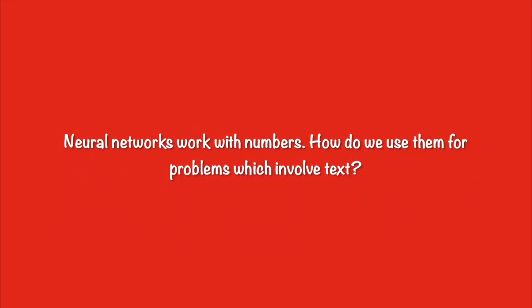Neural networks can only work with numeric input. That is established, that cannot be changed. What we need to do to use neural networks for sentiment analysis, natural language processing, and other problem statements which involve text is to have some way to represent your text data in numeric form. If you think of a document as a sequence of words, what we need to do is to encode every word as some kind of number. And there exist several different algorithms and methods which allow you to do this. A few examples are the one hot notation, the TF-IDF algorithm, and word embeddings.